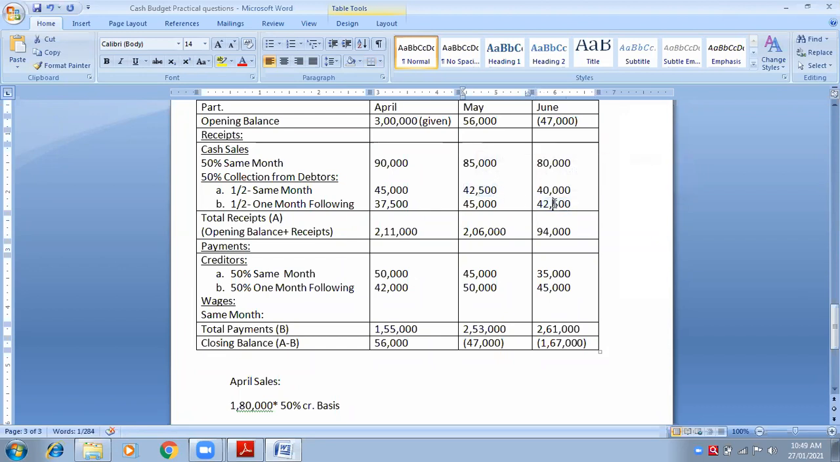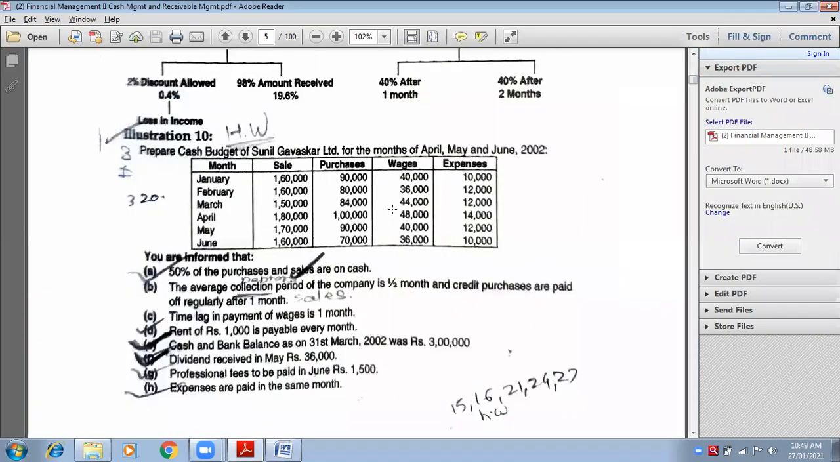Are you getting my point? See, 45,000 here and 45,000 here. So slanting. 45,000 same month, 45,000 next month. Means 1 month following. Is it now clear how we need to solve? Yes, ma'am. Okay. Now first and second adjustment is over.